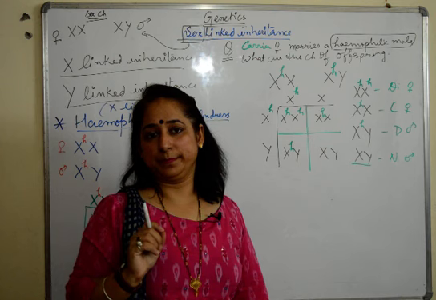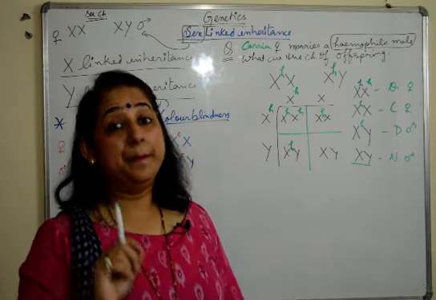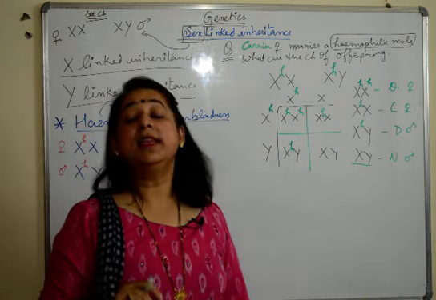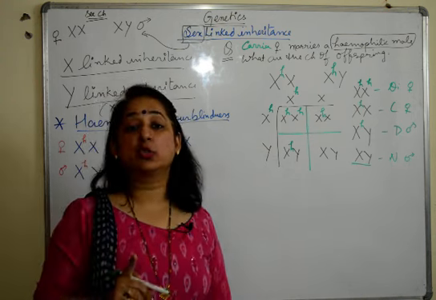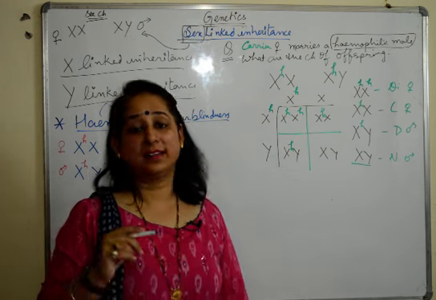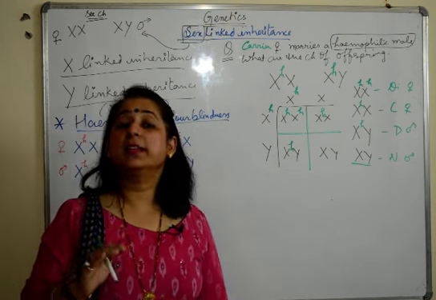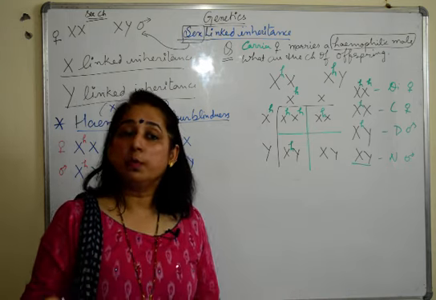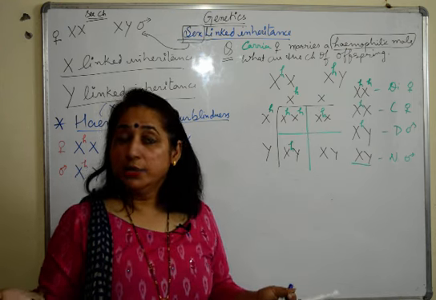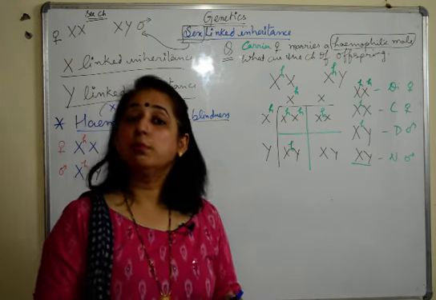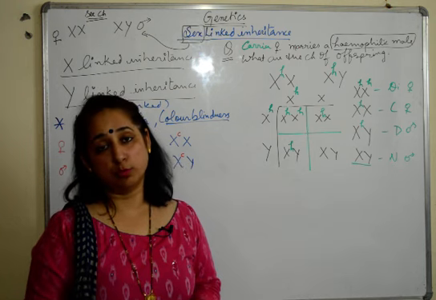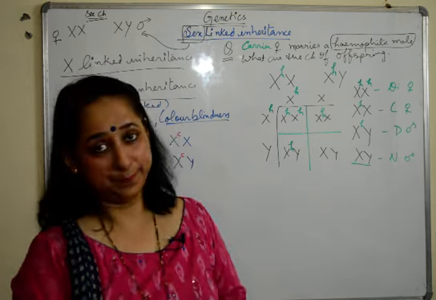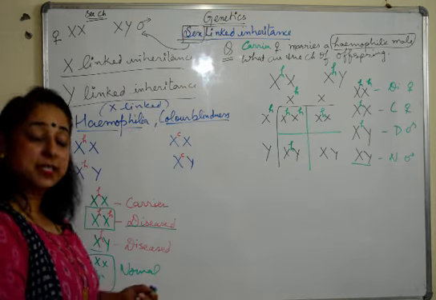So they ask you this question: Why do you think males are not carriers for X-linked disorders? So the answer will be, as the males have only one X chromosome, and if it has the factor for the disease, there is no other X chromosome to mask its effect. There is a Y chromosome which is not responsible for it at all. So there is no other X chromosome to mask the effect of the first X chromosome. Hence, the males are never carriers. They are always diseased. Okay? So this is about X-linked disorder.